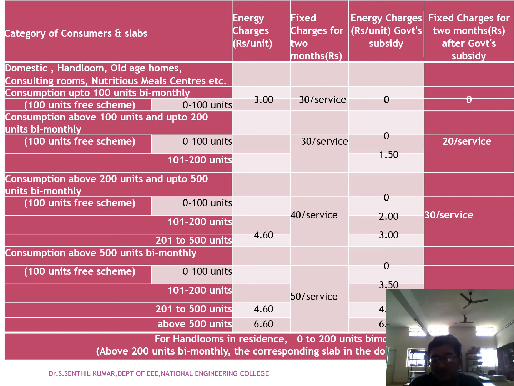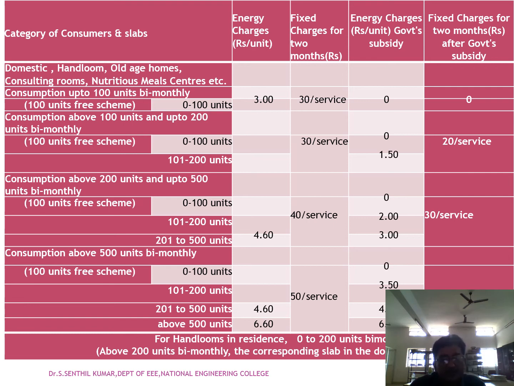if the unit consumption is between 200 to 500 units, the energy charges will be 4.60, but the fixed charges for 2 months is 50 per service, and the energy charges government subsidy is 3.50 rupees per unit, and the fixed charges also increase to 40 per service, and